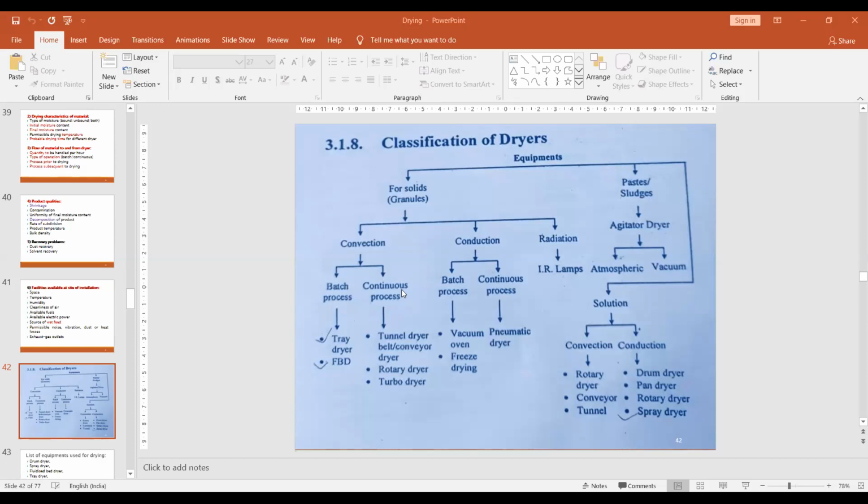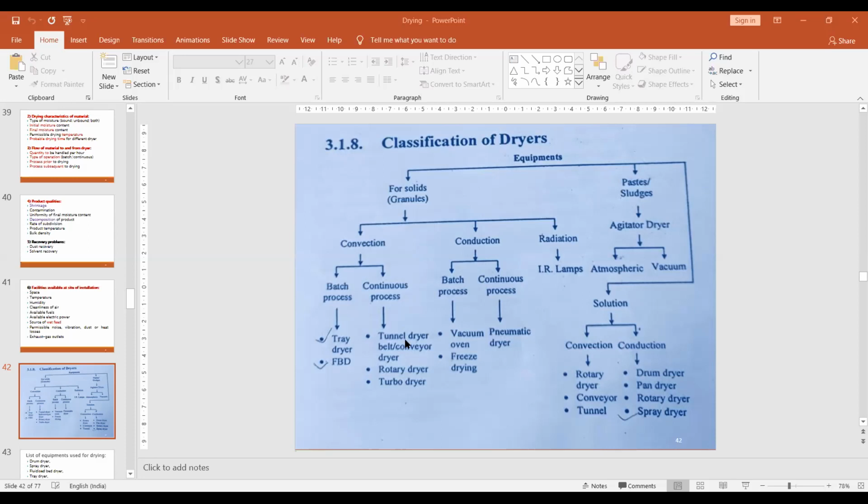We can start from one batch, complete it, and then start the second batch and complete it. That process is called a continuous process. Then, for the batch process, mechanical dryers can be used. They are called tray dryers or fluidized bed dryers.